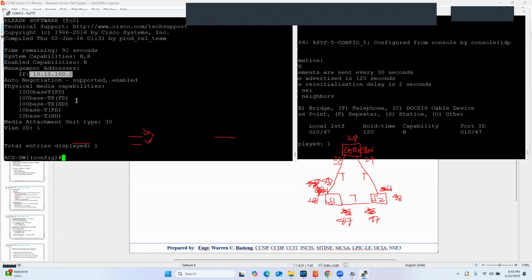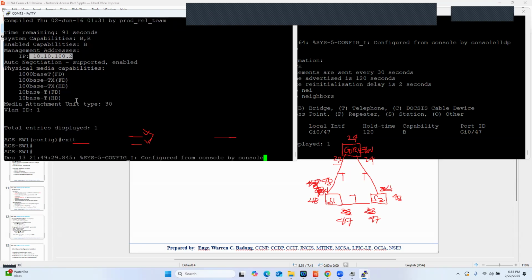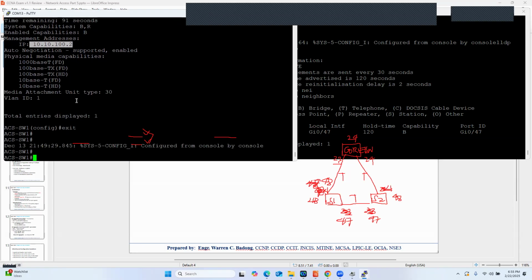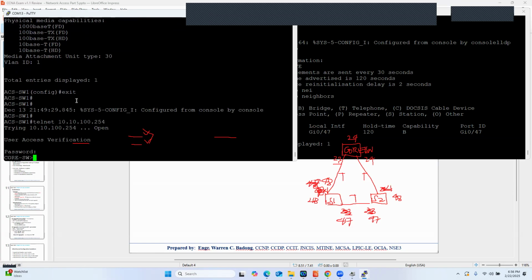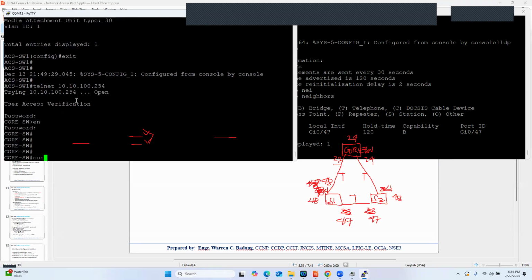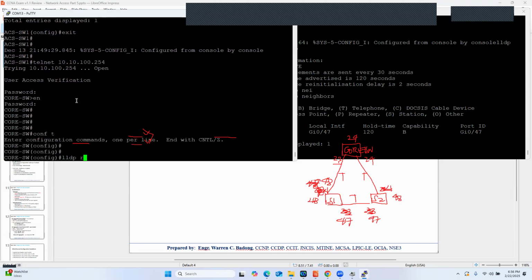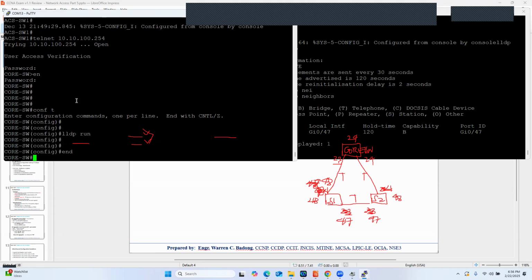So let me enable LLDP in the core switch. Actually, the core switch IP address is 10.10.100.254. Oh, we should be able to telnet that. Cisco, enable, Cisco. Okay, so let's enable this one. LLDP run. Okay, so we're done. So let's see. Show LLDP